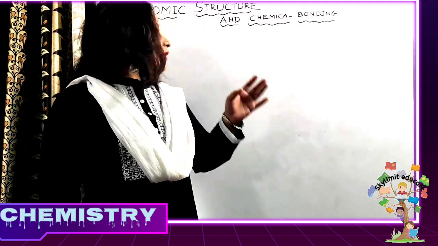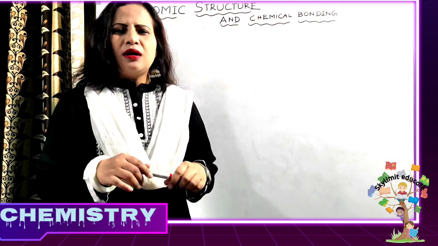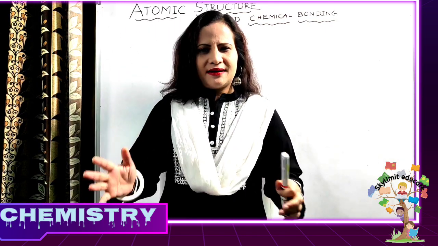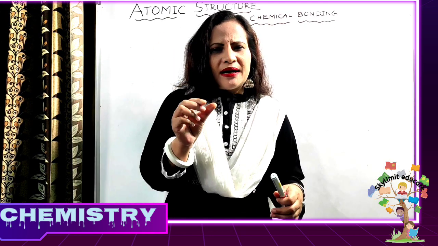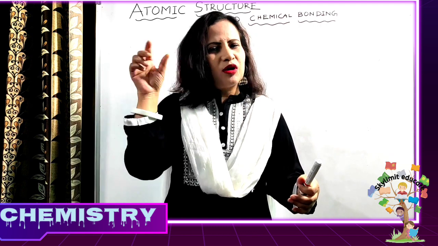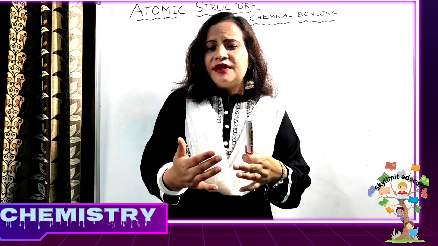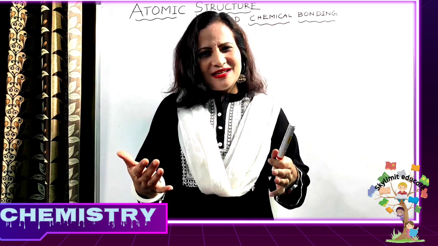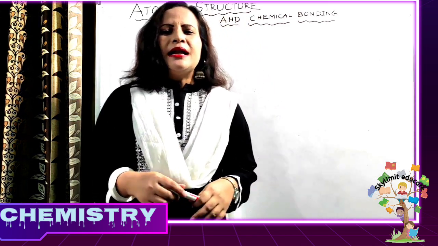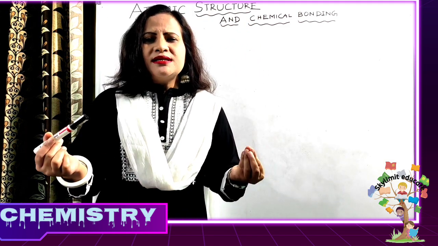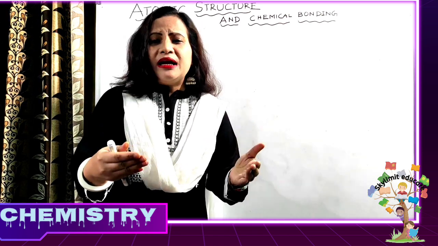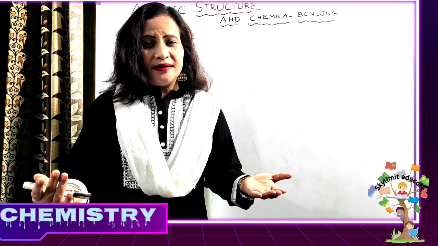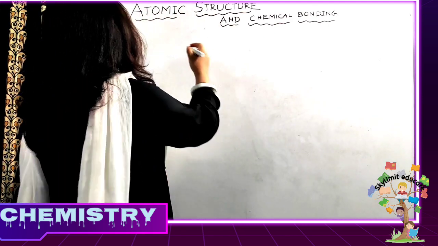As you all know about the atomic structure, by now you are clear about what an atom is. Let me once again define what is an atom. As you all know, matter is composed of very small particles. Now we know that they are called what? Molecules. And molecules are further made up of what? Atoms, right? That we all know. Now, an atom is the smallest part of an element that may or may not exist independently. So what is basically the definition of an atom?